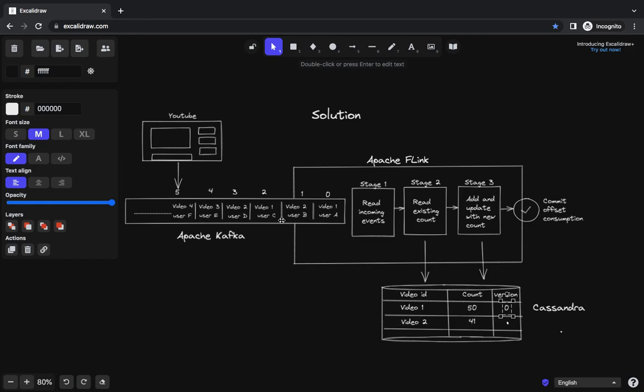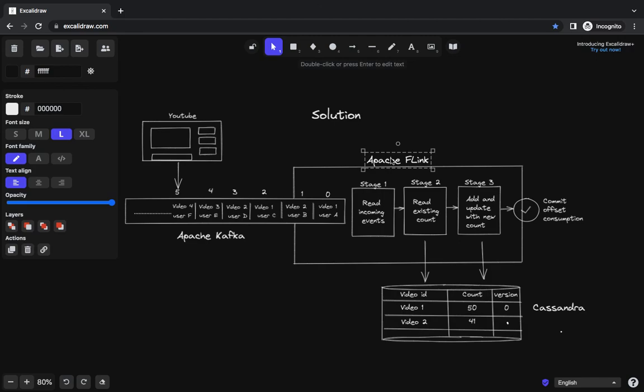So no event is actually counted twice. It's counted exactly once. That solves the problem, and I think this is exactly how Apache Flink solves this problem of processing events exactly once. Now this is a very important concept.